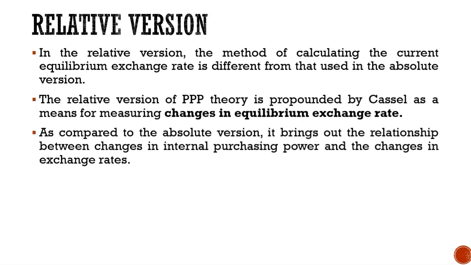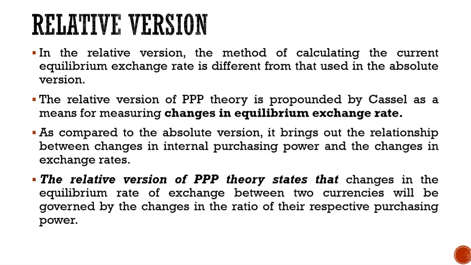As compared to the absolute version, it brings out the relationship between changes in internal purchasing power and changes in exchange rates. The relative version of PPP theory states that changes in the equilibrium rate of exchange between two currencies will be governed by the changes in the ratio of their respective purchasing power.